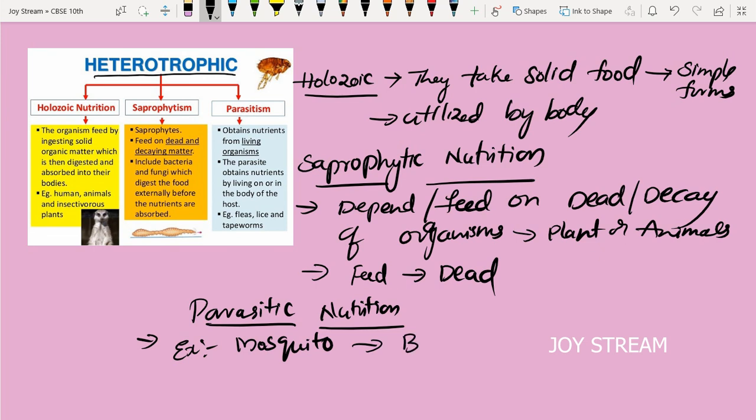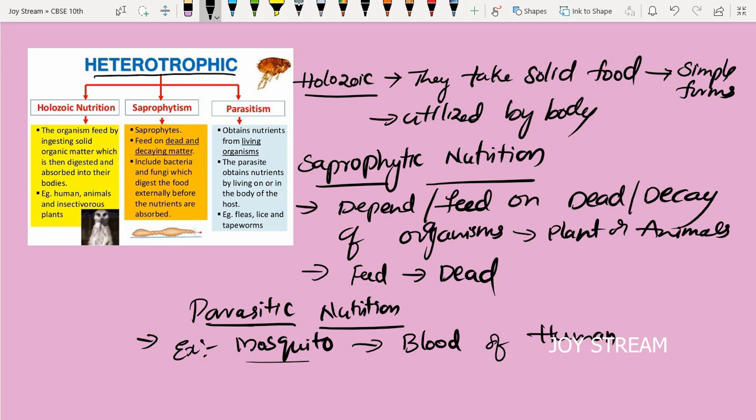Mosquito feeds on the blood of human beings. But does this mosquito kill the man? No. But it feeds on the blood of the human being. It sucks the blood from the man and gets nutrients, so it is called parasitic nutrition. As the mosquito is a parasite, it is getting nutrition from another organism like a human being.